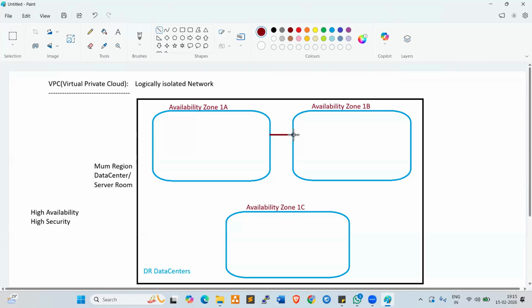Every second, every moment, the data is replicated from one data center to another data center to maintain high availability, right? For example, our servers are hosted in zone 1 or zone 2, we don't know, right?